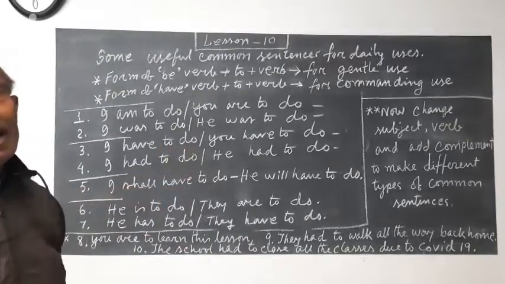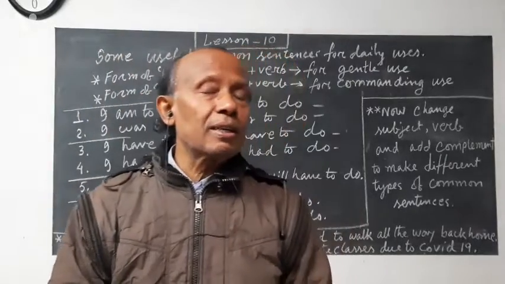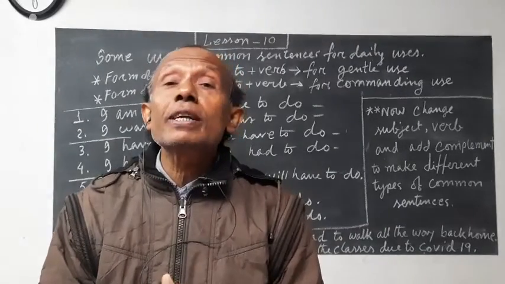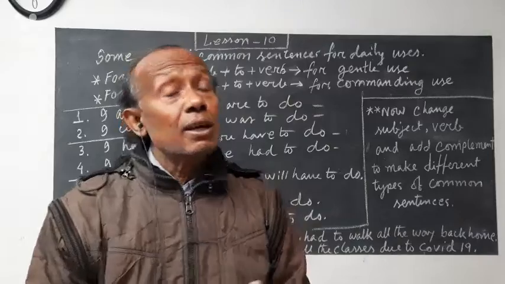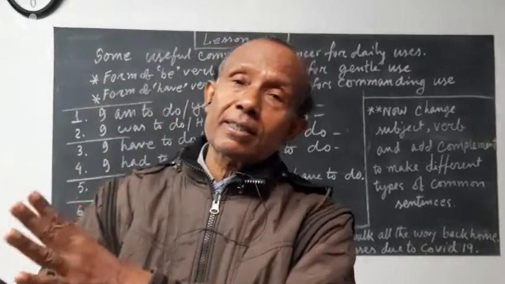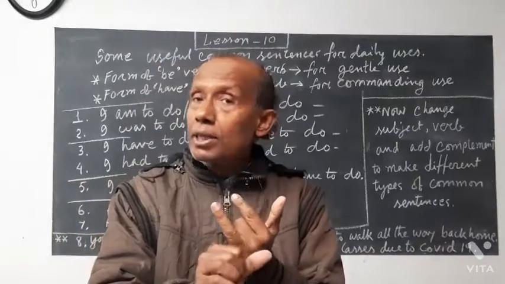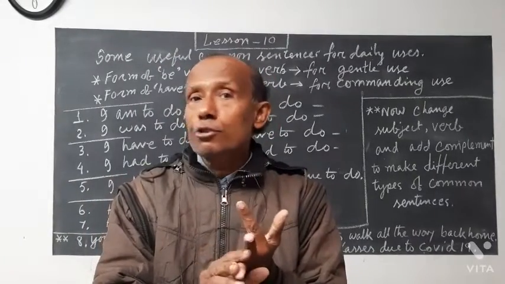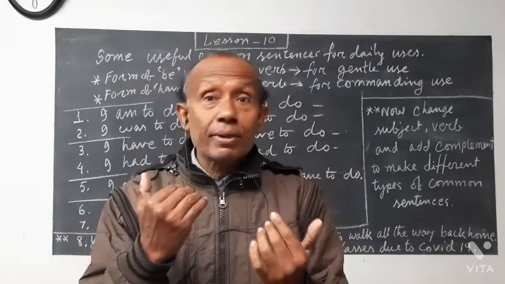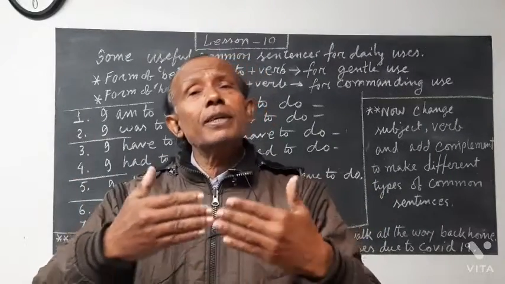I think you are progressing. And by the way, I want to mention one thing: in the previous lessons, I gave you the 6 golden practices. You can remember the 6 golden practices. You have to do them every day throughout the lessons, with the help of this grammar and sentence patterns. What are the 6 golden practices? Number 1 is reading. Yes, you have to read loudly. Just recite the part. If you don't read, your mouth, your tongue, your lips cannot become habituated. You cannot speak nicely. You have to practice. Recite loudly, with a very huge sound.